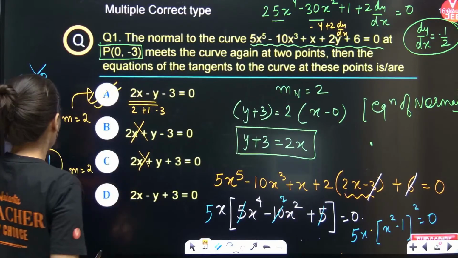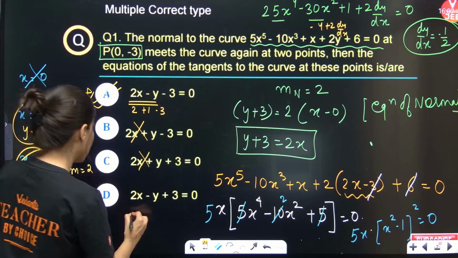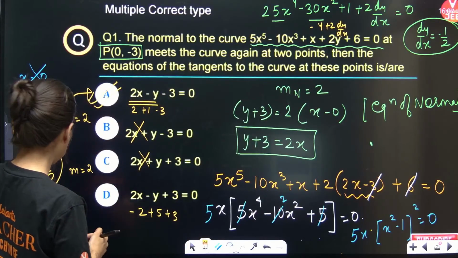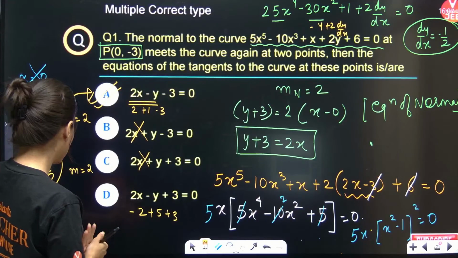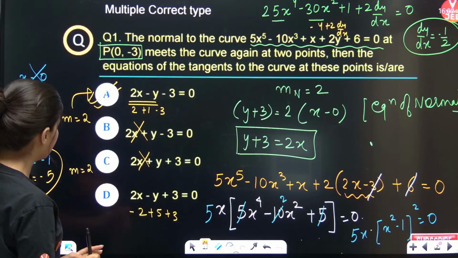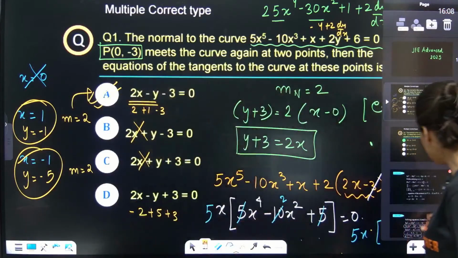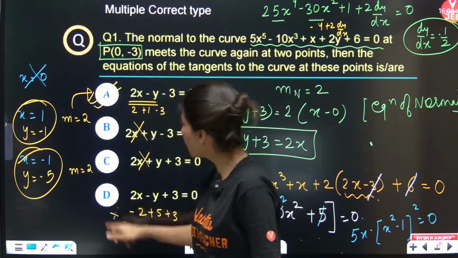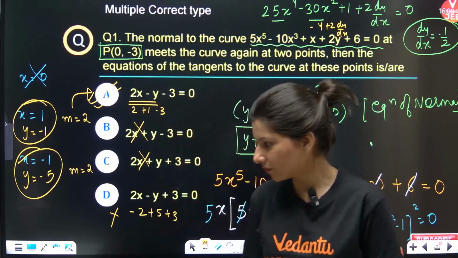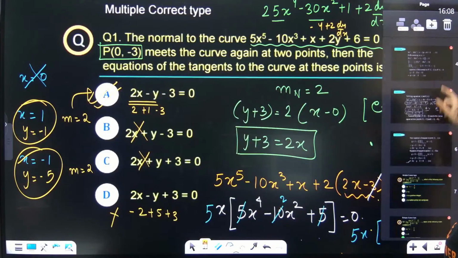Now 1 comma minus 1, is it satisfying over here? No. By the way, minus 1 comma minus 1. So minus 2 plus 5 plus 3. Yes, definitely. Then we are having plus 5, so 3 plus 3. No, it is not getting satisfied. So only option A is the correct one. This is also incorrect. So only option A is the correct answer. Yes, everybody getting it? Only A. All right. So I think this is the correct answer of this particular question.